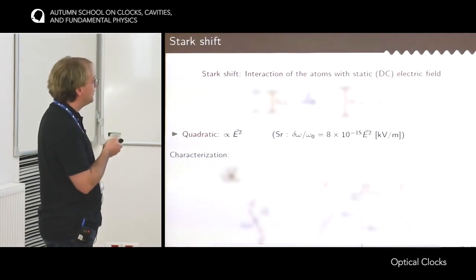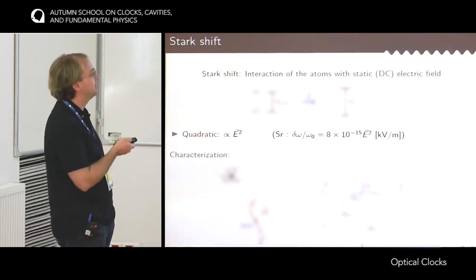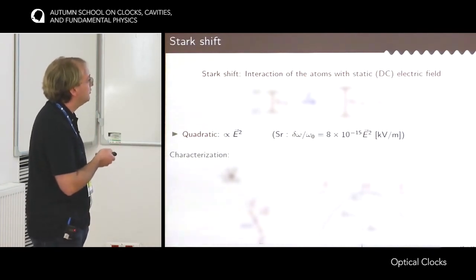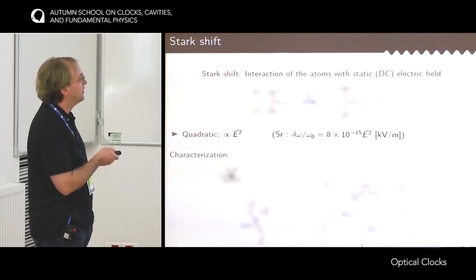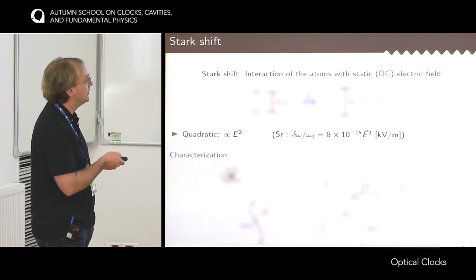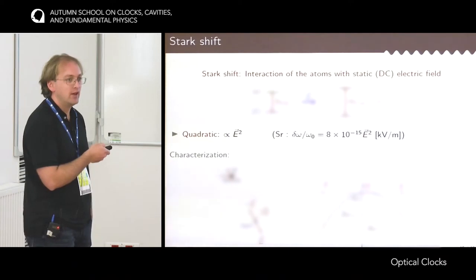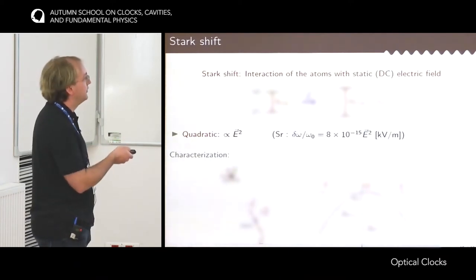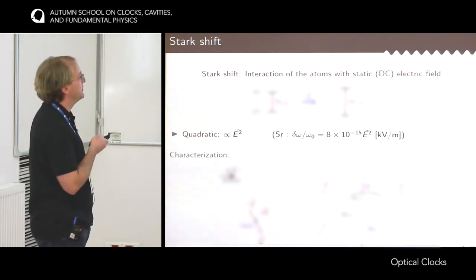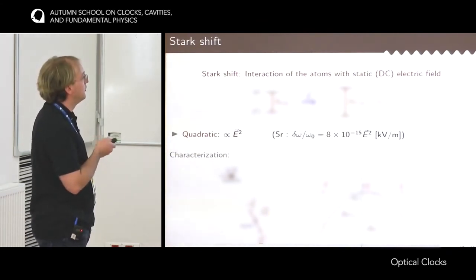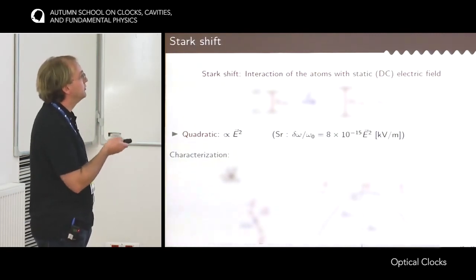But now let's assume that you have a spurious electric field due to some static charges. Then this spurious field would unbalance the electric field between the two configurations of the electrodes. So in a sense, it would move this parabola. And so when you switch between plus V and minus V, you would observe a frequency difference. And from this frequency difference, you are able to estimate the uncertainty on the frequency shift. So fortunately, with UV light, it's quite easy to bring this effect down to below 10 to the minus 18.